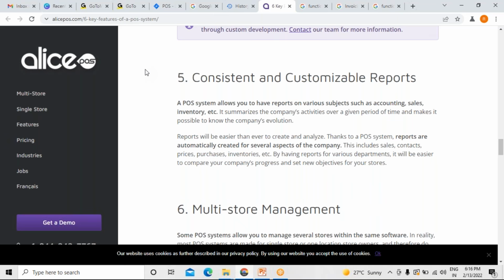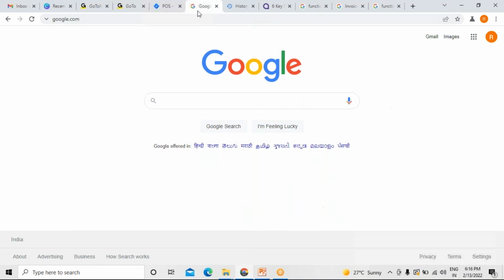We can say that as a user, we want to look at the sales quantity, inventory quantity, then the amount spent to the supplier, or we can say the purchase amount.